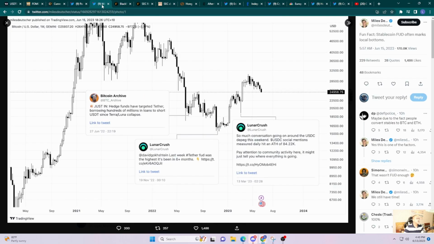And then something else that was interesting, this is from Miles over here. He noted that every time there's a lot of FUD, especially around Tether or USDC or any kind of stablecoin, that usually indicates somewhat of a local bottom, right? It was interesting how he pointed out this FUD with Tether, with hedge funds, another FUD here with regards to Tether, and then this one was with USDC. So it indicates local bottoms, if you will. Something to keep in mind.